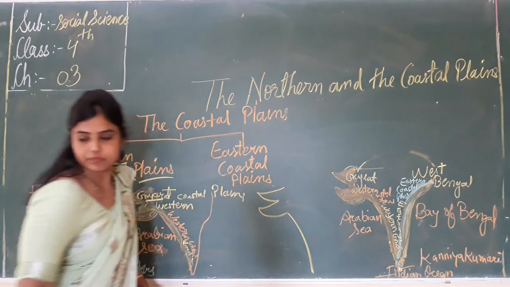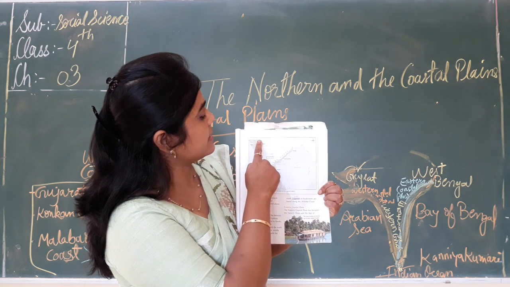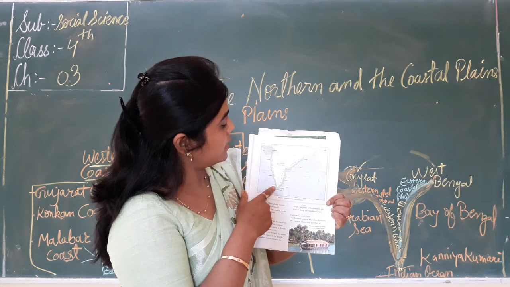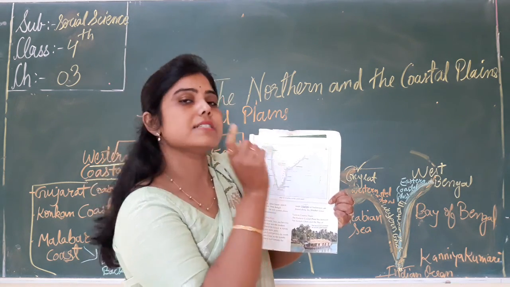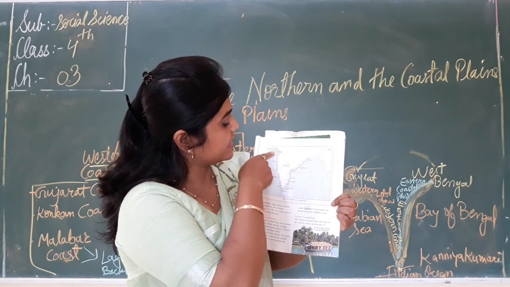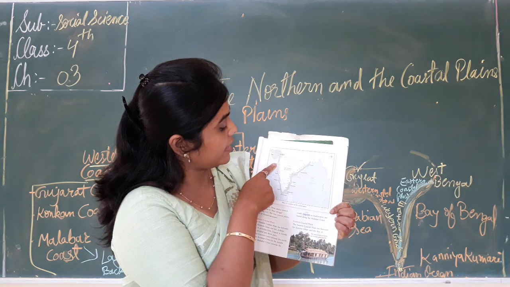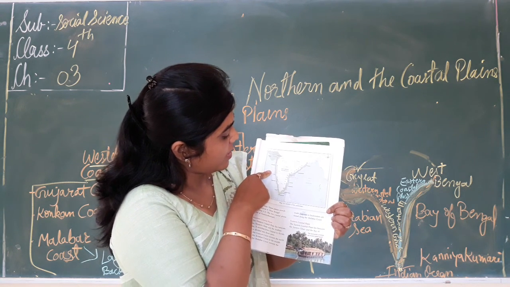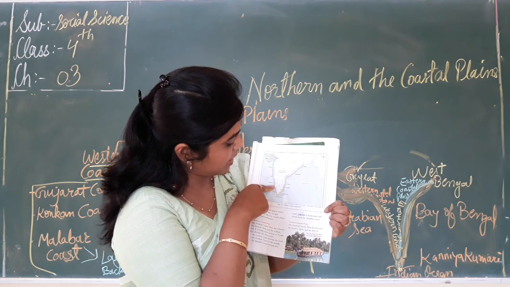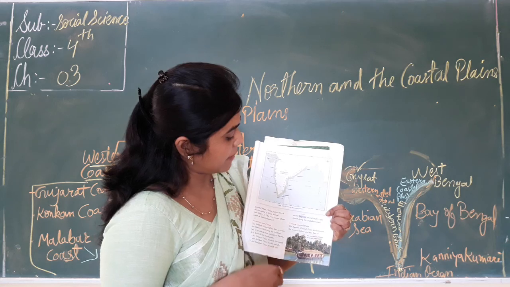See here, in map 3.2, the red line is called the western coastal plains, and it is stretched from Gujarat to Kerala in the south. These western coastal plains are further divided into three parts. That is the Gujarat coast, and here is the Konkan coast. Which city is located in the Konkan coast? That is Mumbai. And this last one is the Malabar coast. Here are Bengaluru and Kochi. These are in the Malabar coast.